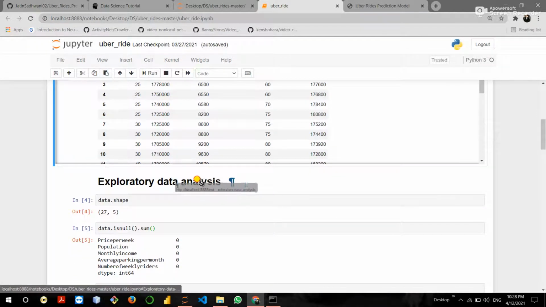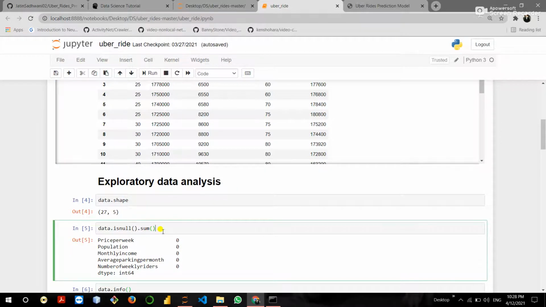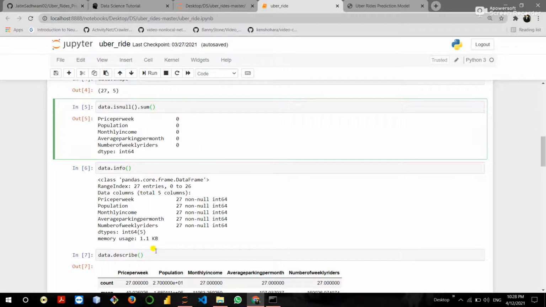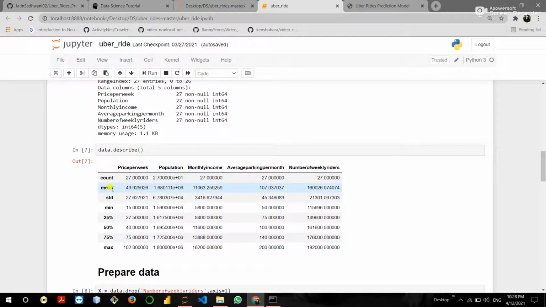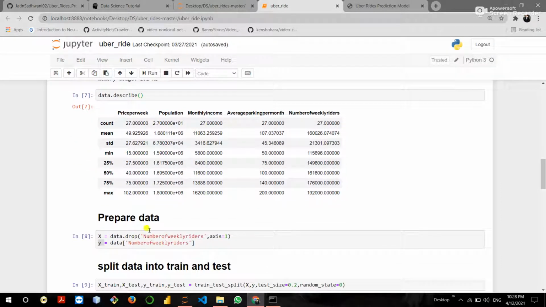Then exploratory data analysis: check the shape, check whether there is a null value or not, check the information, check the description like count, mean value, standard deviation value, minimum value, maximum value, and etc. Then prepare the data: divide the data into the dependent and independent features, where x stores all our independent features and y stores our dependent feature.